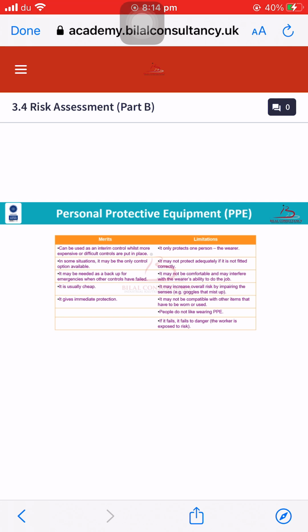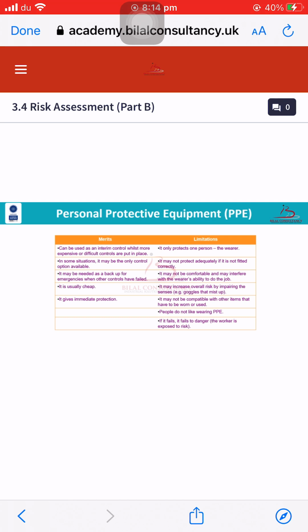The next one is that it is usually cheap. Some PPEs are cheap, but some are expensive. Not all PPEs are cheap. And the last merit of PPE is that it gives immediate protection. PPE gives you immediate protection from any kind of hazard, from any kind of incident while occurring. So it will protect you at all cost.